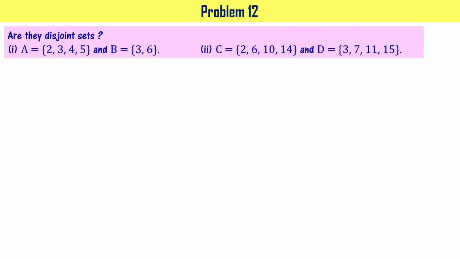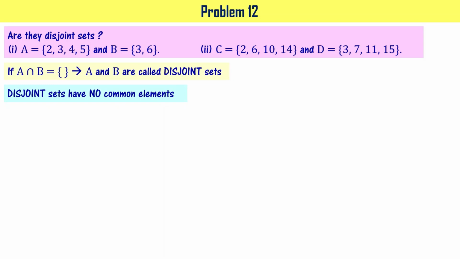Are they disjoint sets? There are two sub-problems given. First problem: A is a set containing elements 2, 3, 4, 5 and B the set containing elements 3 and 6. We know that A intersection B, if it is a null set or empty set, then A and B are called disjoint sets. Or in other words, disjoint sets will have no common elements, right?